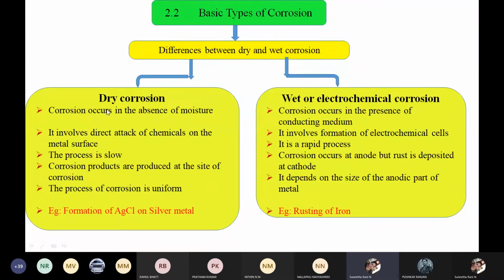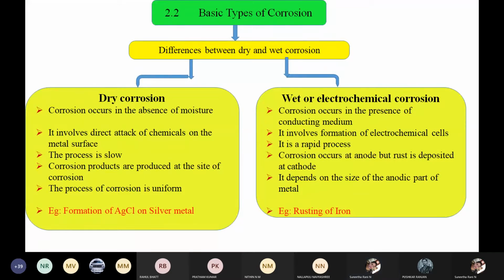Dry corrosion comes only in vacuum conditions, in the absence of moisture and oxygen, in a dry environment where there is no conducting medium. Whether we expose the metal to open air, immerse it in a conducting medium, or use solutions or chemical liquids, there must be a conducting medium for corrosion to occur. This is explained by electrochemical theory.